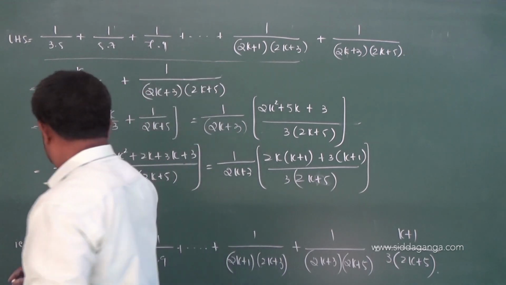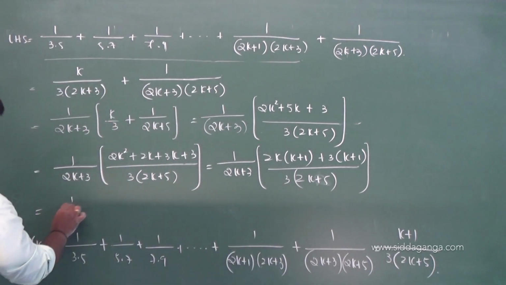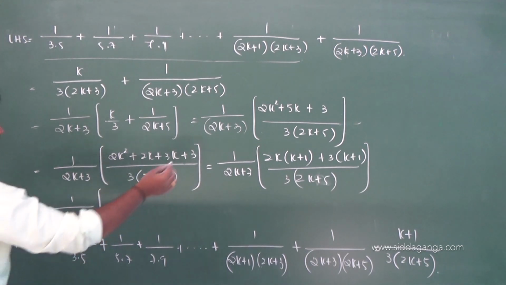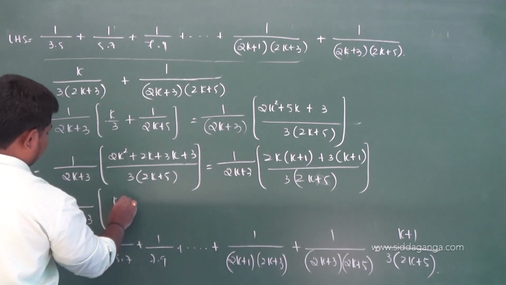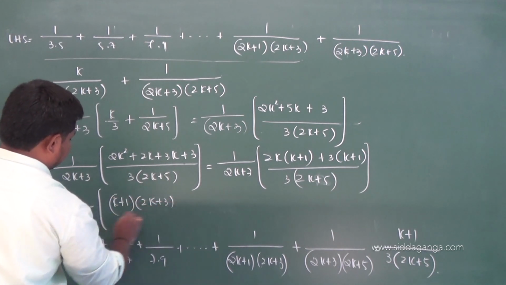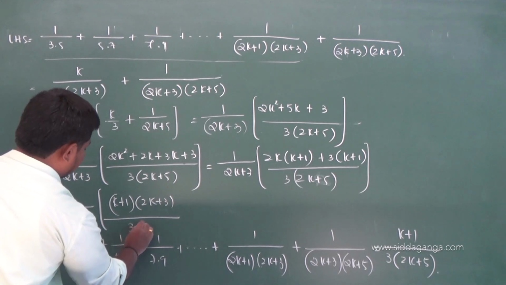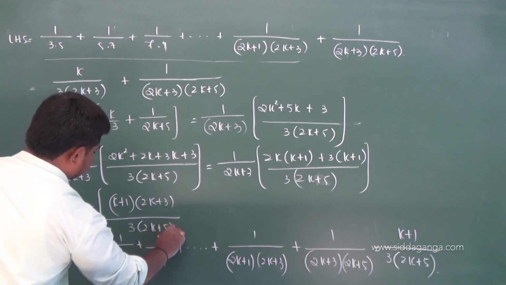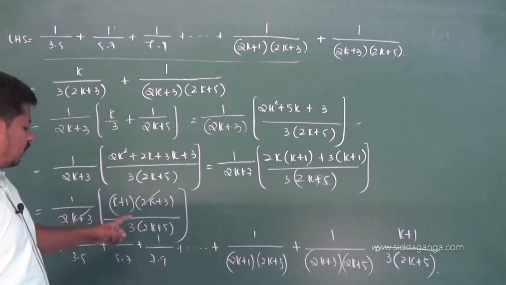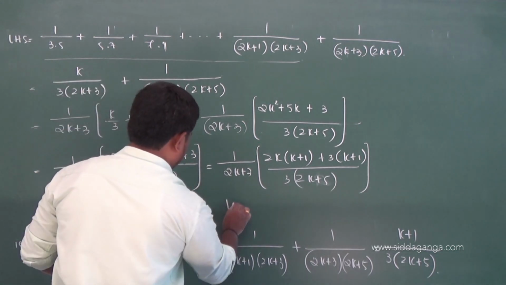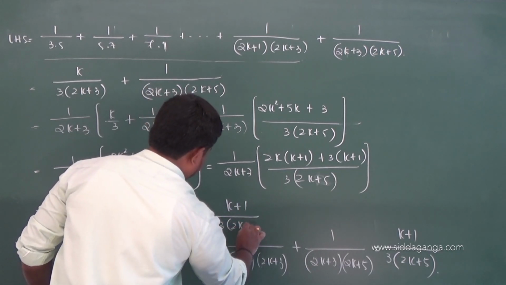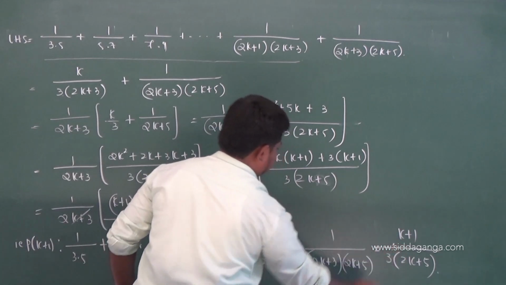This is equal to 1 by 2k plus 3 into, factors are k plus 1 into 2k plus 3, whole divided by 3 into 2k plus 5. Yes, 2k plus 3 and 2k plus 3 get cancelled. What remained? K plus 1 by 3 into 2k plus 5. That's your RHS.